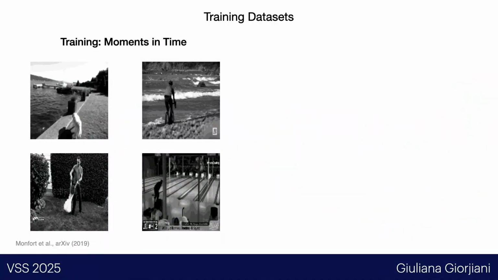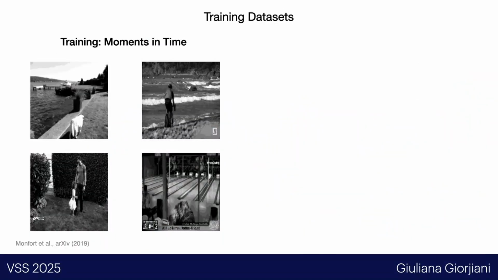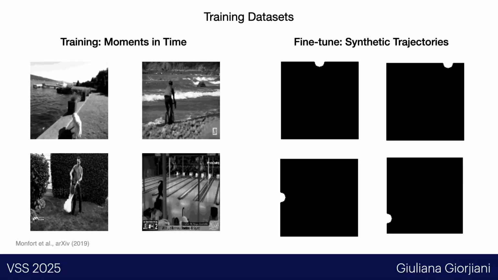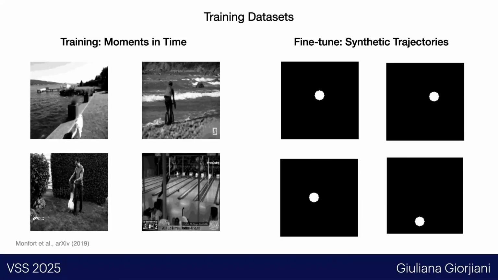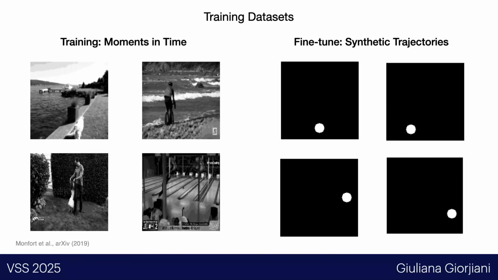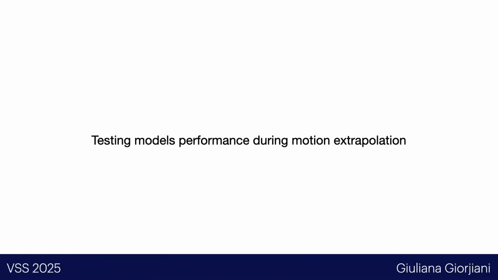We initially trained all 3 of our models on a subset of the Moments in Time dataset, which contains several naturalistic videos. Then the models were further fine-tuned on a synthetic dataset with 600 different trajectories, just to bring the models a bit closer to the real task that we want to test the models in. Okay, so now we can test the model performance during motion extrapolation.